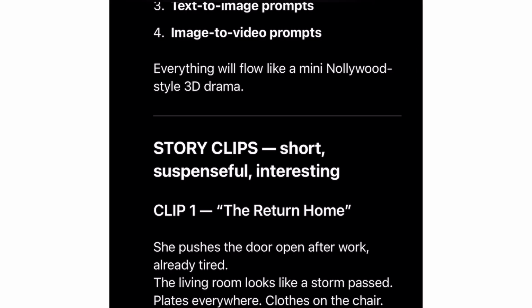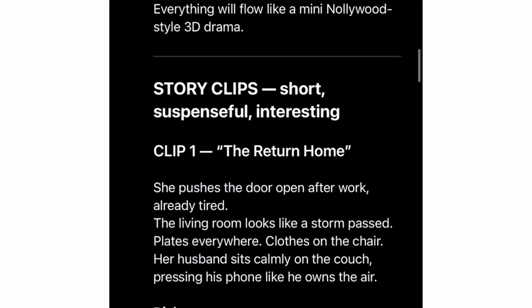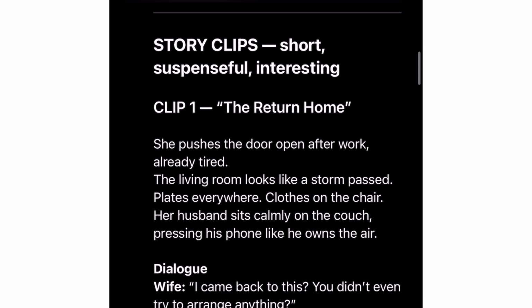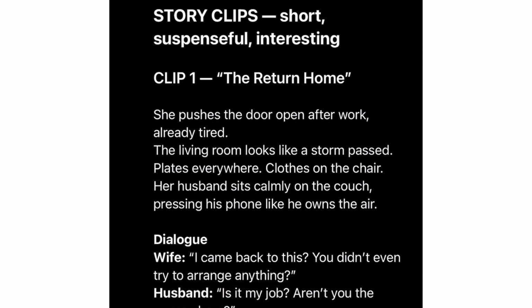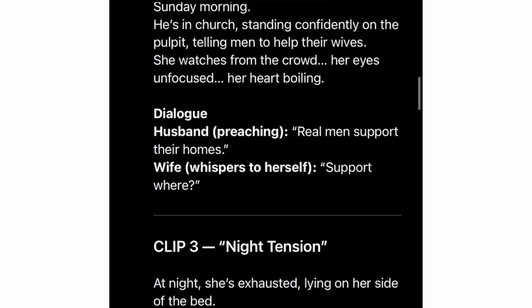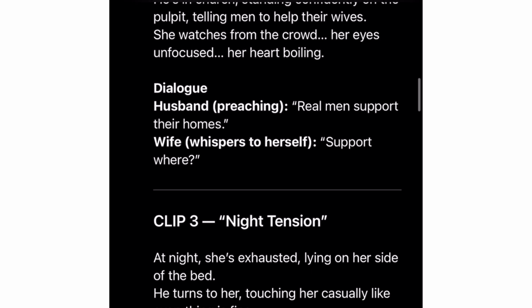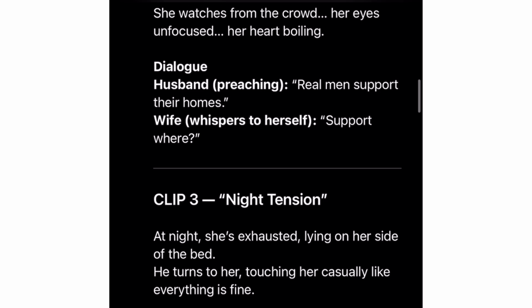So the first thing I did was to go to ChatGPT to generate my prompt. I used the speech to text icon to narrate to ChatGPT the type of story that I wanted to create, like how I want my story to be, where I'm heading to. So this is what you have to do first.